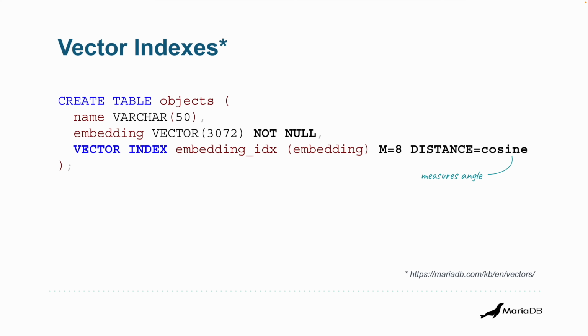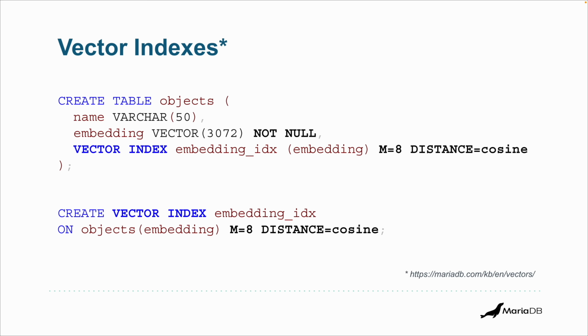Previously, we used Euclidean distance. Now we are using cosine, which is a better option when you are comparing the meaning of text. This one measures the angle instead. That's another way of telling how similar two vectors are. Okay, and if you have the data already, you can use the create vector index syntax that is shown here. I will refer you to the MariaDB documentation. You have a link right there for more details on all these.